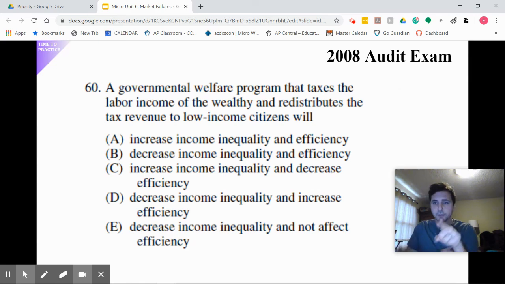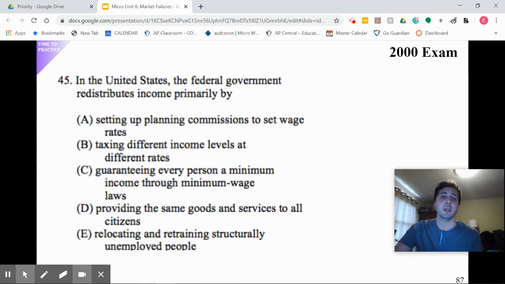Number 60, pause. Unpause. A governmental welfare program that taxes the labor income of the wealthy and redistributes the tax revenue to low-income citizens will, the answer is B, decrease income inequality and decrease efficiency. Why is it decreasing efficiency? Because it's not efficient. It's the government getting involved. Whenever the government's involved, it's inefficient. But what we're doing is increasing taxes on the wealthy, and we're increasing transfer payments to the low-income citizens.